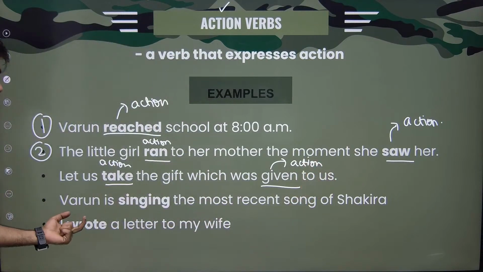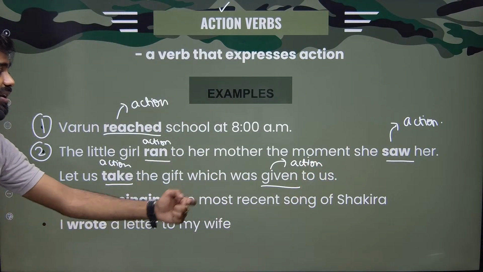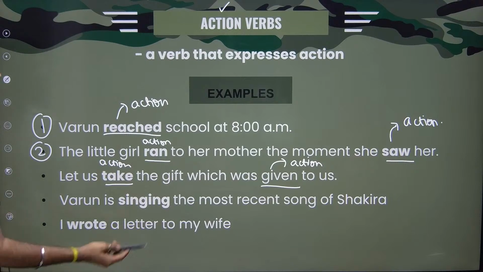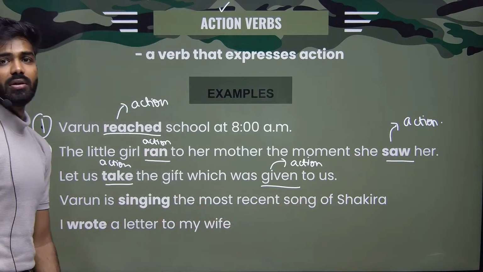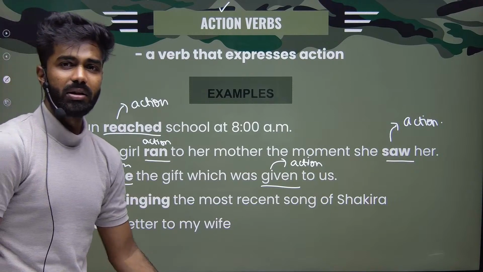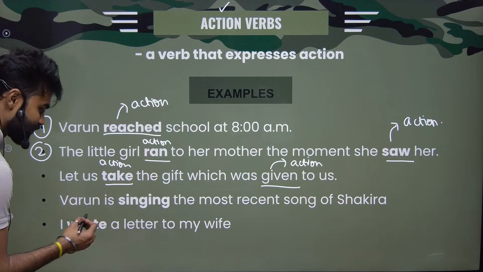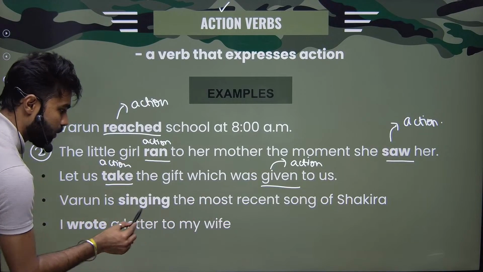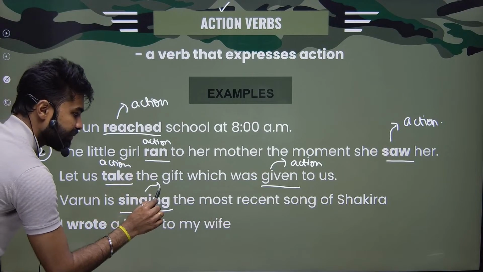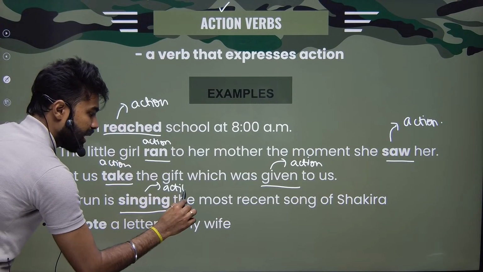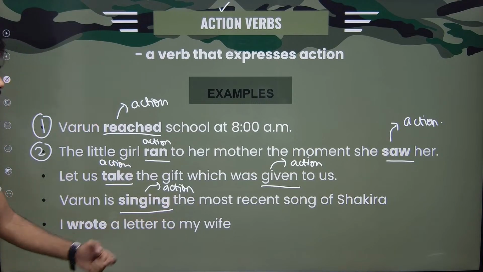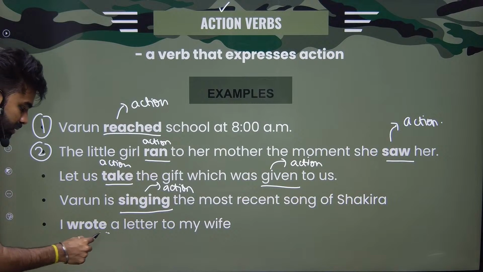All right. Varun is singing the most recent song of Shakira. Who's Shakira? A famous European singer. Gerard Pique's wife. Okay, let us not get there. Please stick to this one. Varun is singing the most recent song. Here, singing is an action. I wrote a letter to my wife.